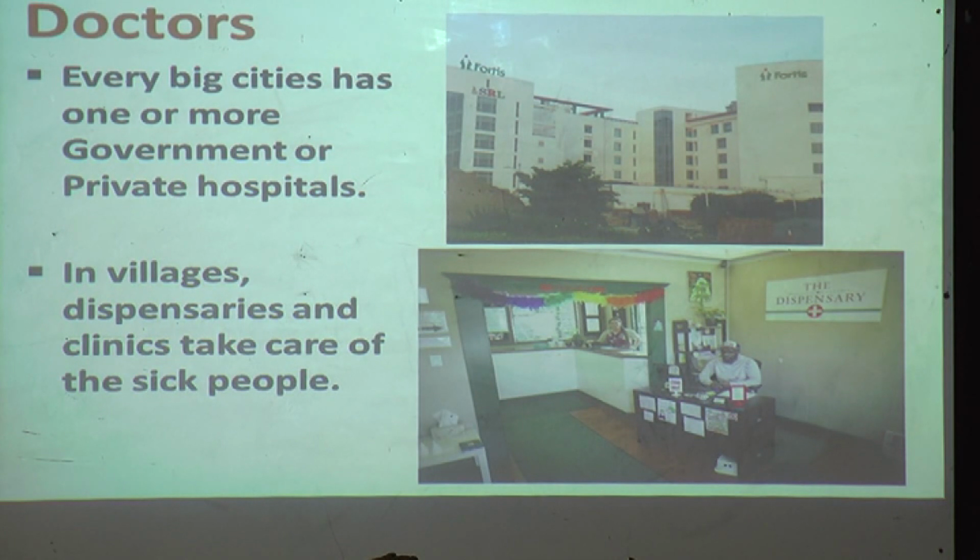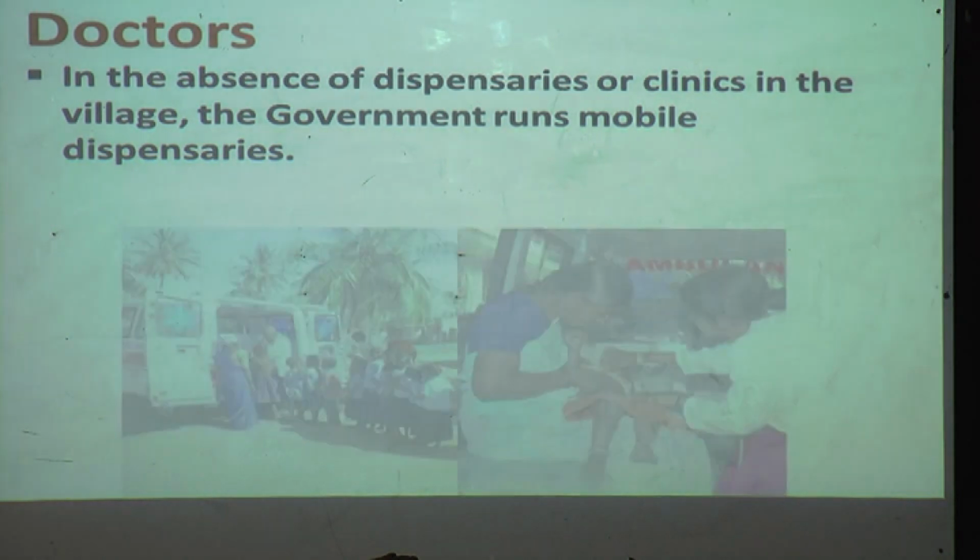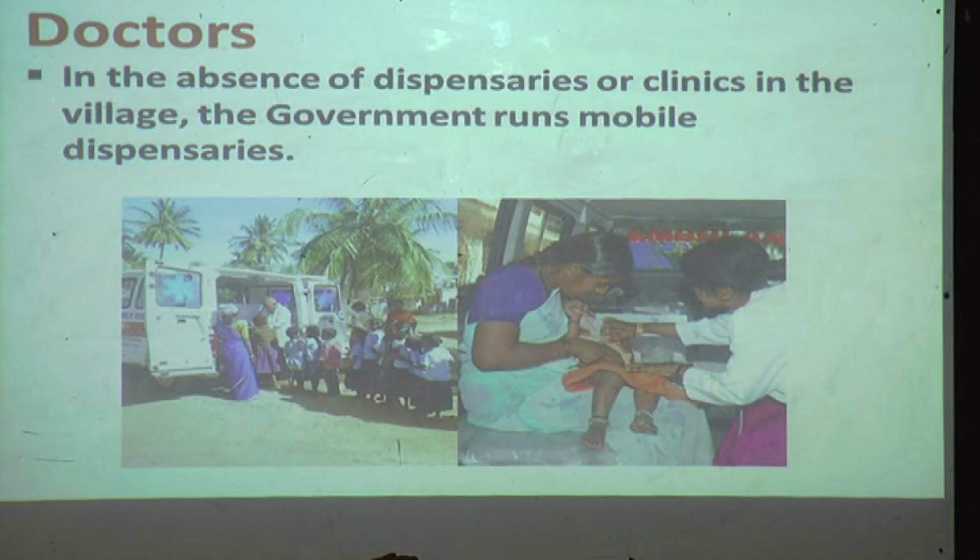Yes, children, understood? In the absence of dispensaries or clinics in a village, what does the government run? Mobile dispensaries. Mobile dispensaries means what? A van that is known as a mobile dispensary. As you can see in the picture, what are these? The mobile dispensaries. In the absence of dispensaries and clinics, we use government-run mobile dispensaries.